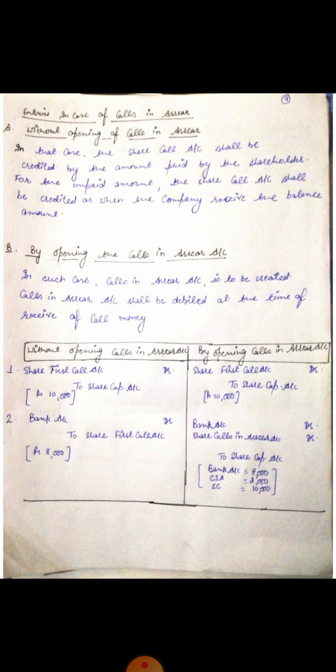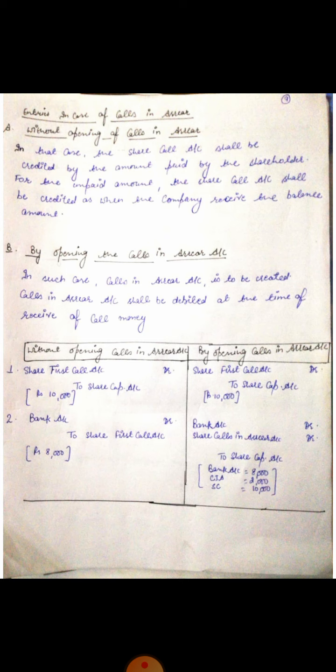So now, without wasting much more time, let us start with some other important concepts of issue of shares. The topic is entries in case of calls in arrear. Calls in arrear is a case when the company does not receive the entire amount of its calls.